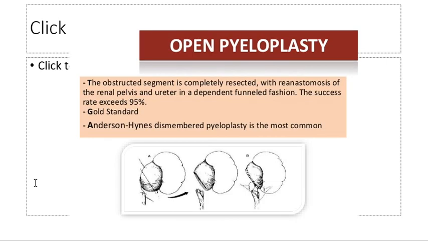Open pyeloplasty. This is how it is done. It is called Anderson-Hynes dismembered pyeloplasty. It is still the gold standard. Through the lumbar incision, kidney is reached, and this is the pelvis, and this is the stenotic pelvic-ureteric junction, and this is the ureter. A part of the pelvis is dissected, and a part of this stenotic uretero-pelvic junction is excised, and then the ureter is anastomosed with the pelvis. This is uretero-pelvic junction. A pyeloplasty is done in this way.